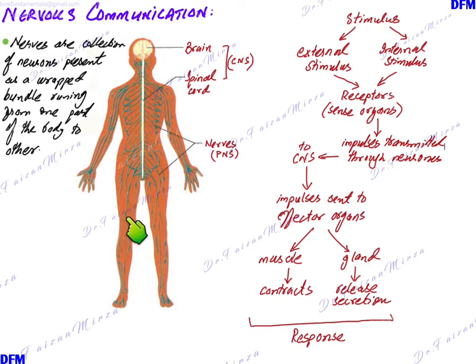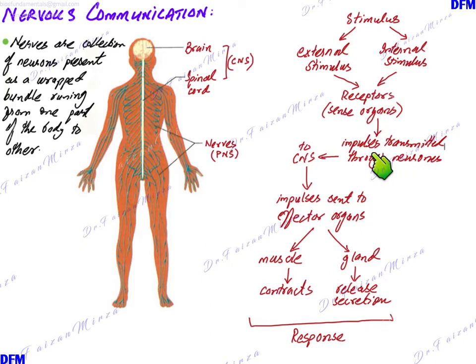Similarly, for example, if you hit your knee here and there's a bruise inside the body under the skin, that's again an internal stimulus. It sends a signal to the nervous system that constantly there is a pain in your knees. So the stimulus could either be external or internal. The stimulus is received by receptors, which could be sense organs or the endings present in the sense organs.